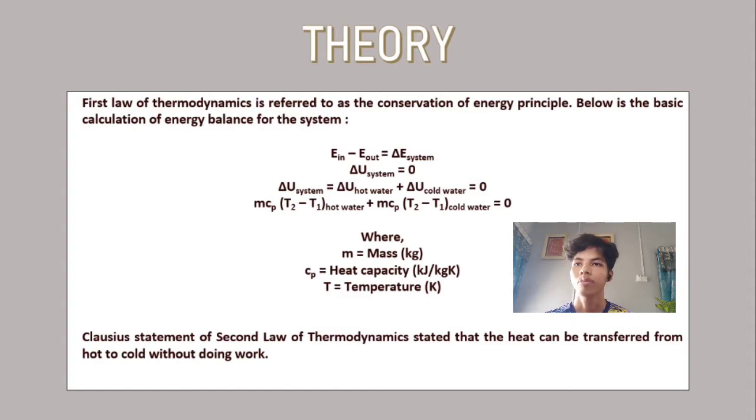The first law of thermodynamics is referred to as the conservation of energy principle. Below is the basic calculation of the energy balance for the system. E in minus E out equals delta E system. Delta U system equals 0, and delta U system equals delta U hot water plus delta U cold water, which equals 0. So m, which is mass, times Cp, which is heat capacity, times (T2 minus T1) of hot water, plus m Cp (T2 minus T1) of cold water, equals 0.